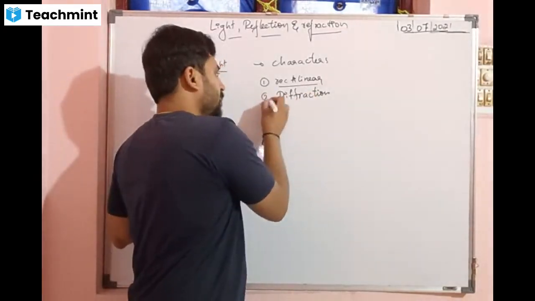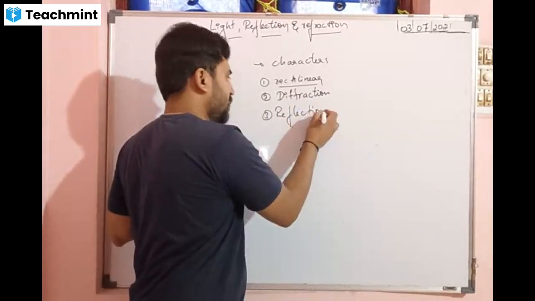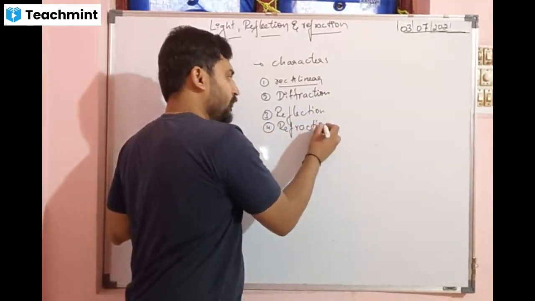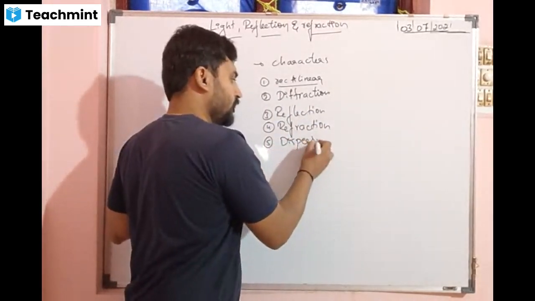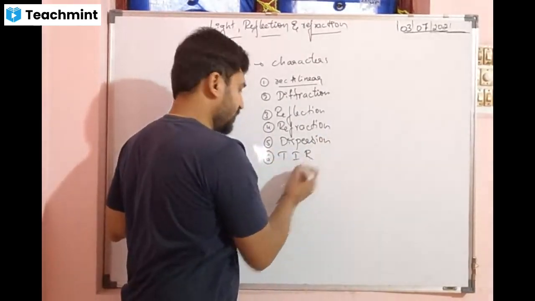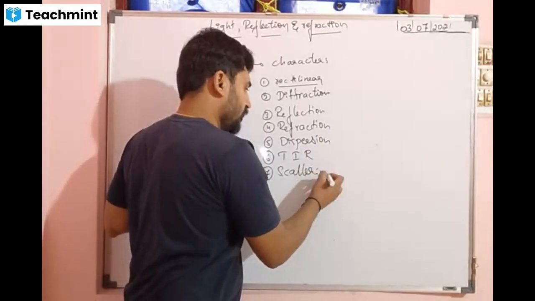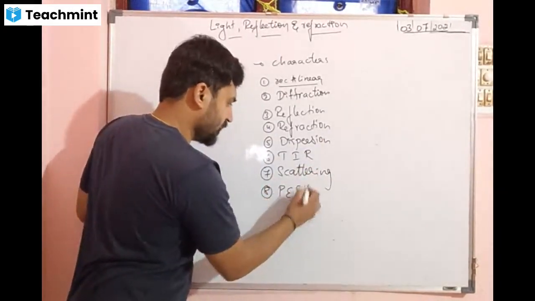The third property, reflection, then refraction, dispersion, total internal reflection, scattering, then the photoelectric effect.